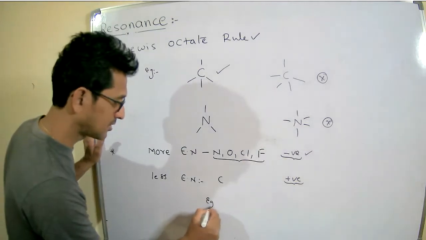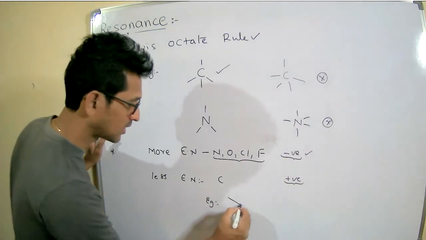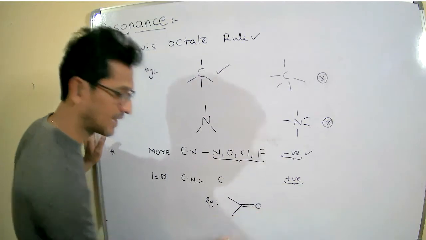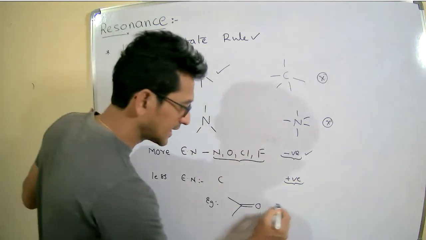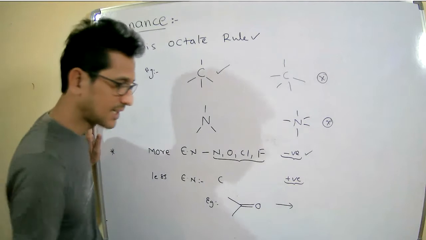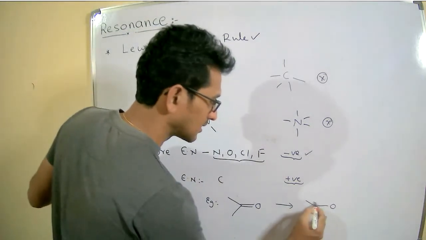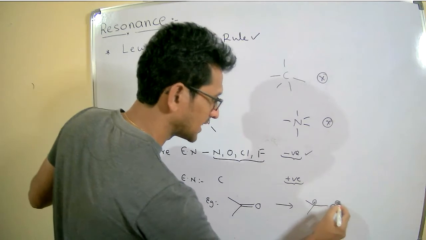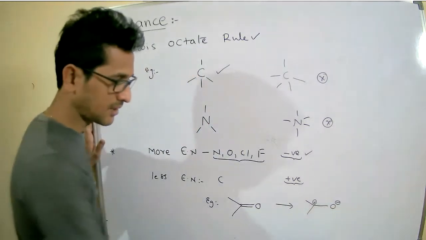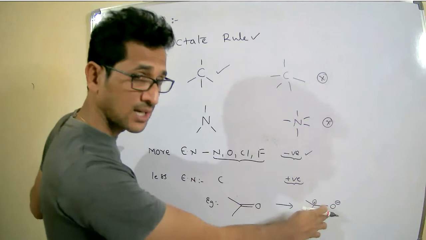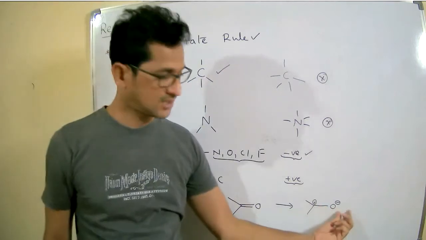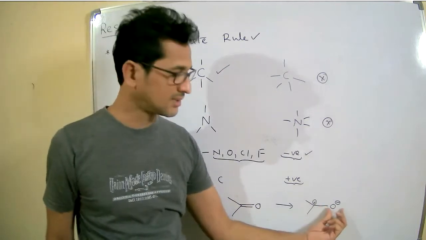For example, I can write a carbonyl compound. Here, the correct representation is like this only. The positive charge on carbon, negative charge on oxygen, because oxygen is the more electronegative atom. So therefore, the negative charge is on the oxygen.